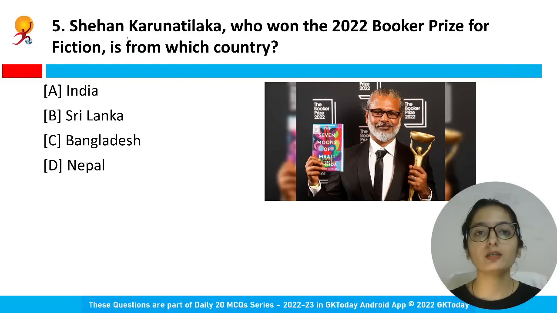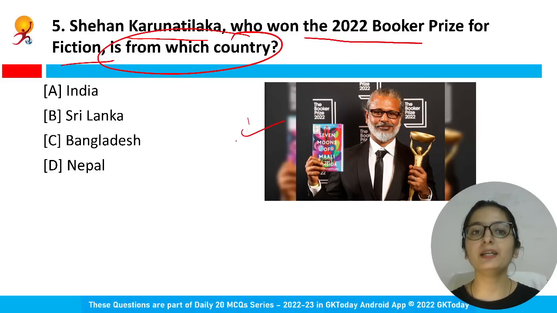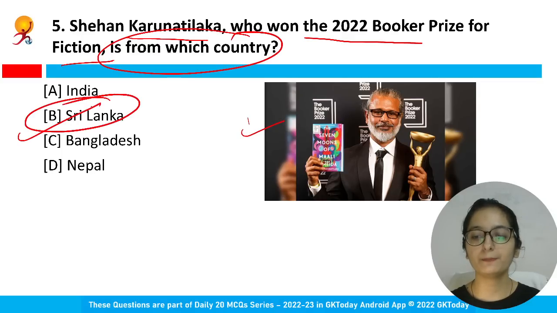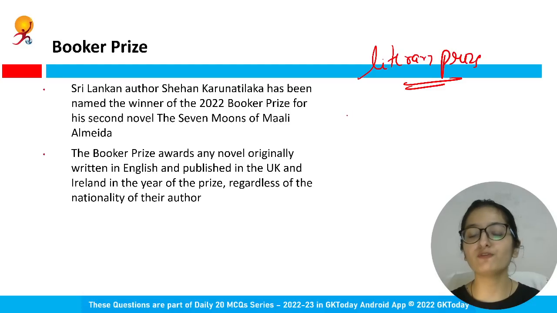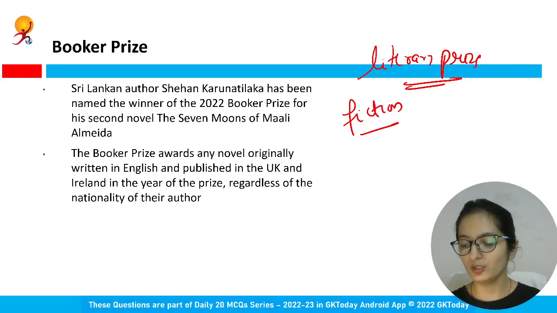Okay, Shehan Karunatilaka, who won 2022 Booker Prize for fiction, is from which country? You can see the photo. The personality is from Sri Lanka. Option B is the correct answer. As far as Booker Prize is concerned, it is a prize for fiction, that is a literary prize. So the purpose is to promote the finest in fiction by rewarding the best novels written in English. And first of all, the eligibility for getting this prize is that the novel should be originally written in English and published in the UK and Ireland, right?